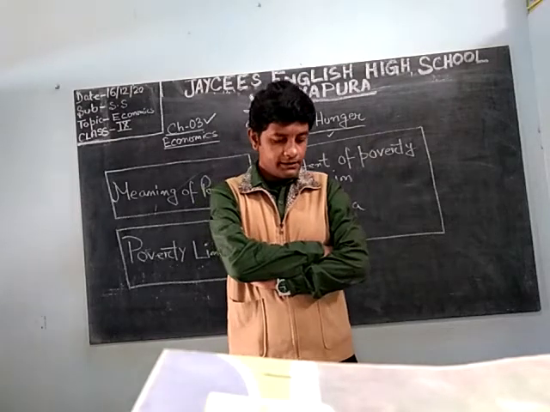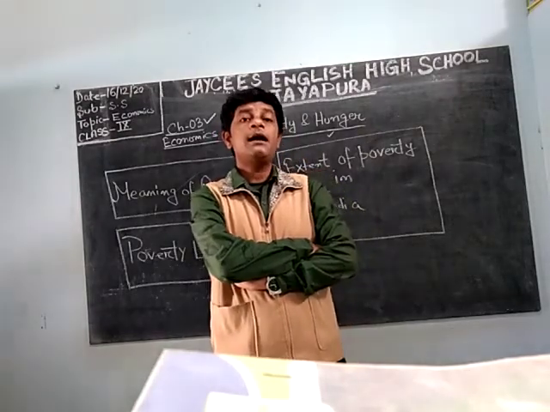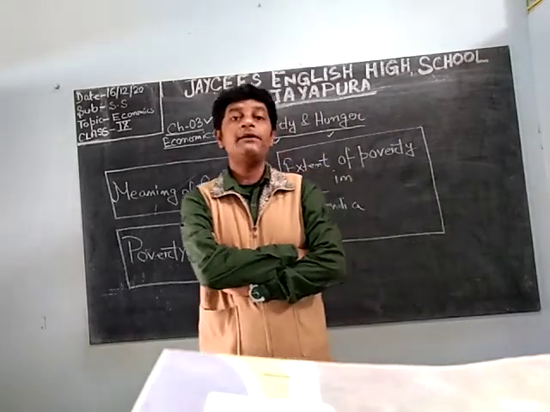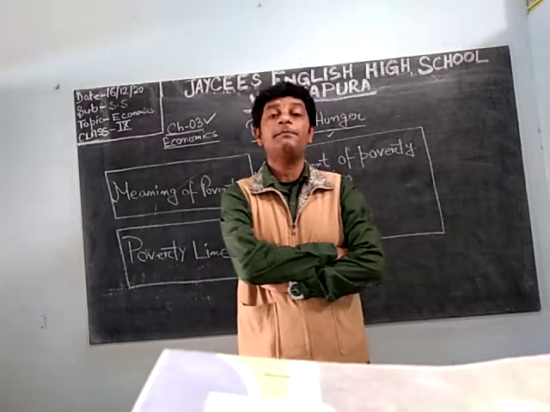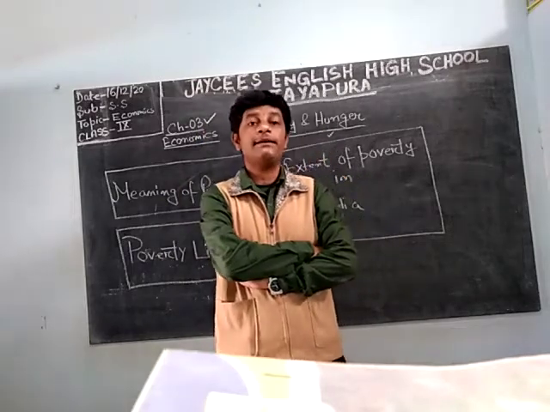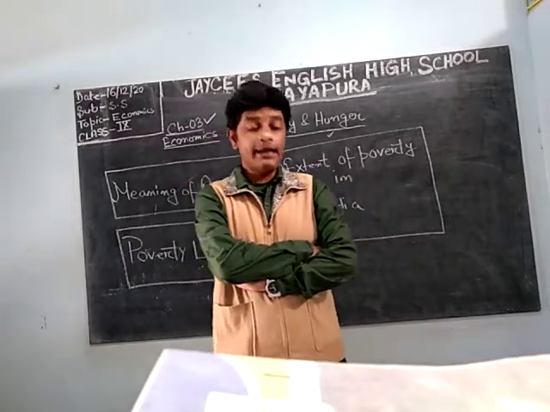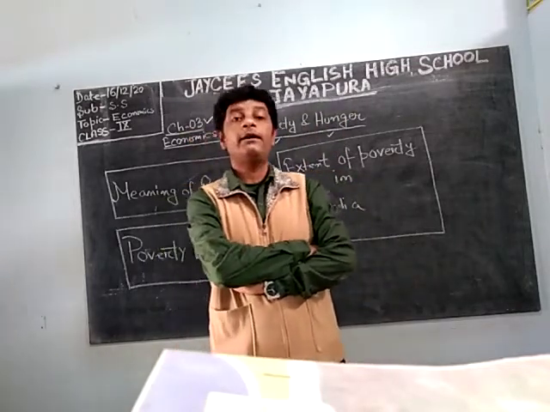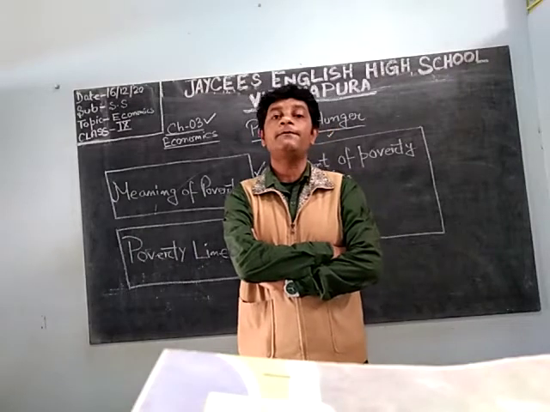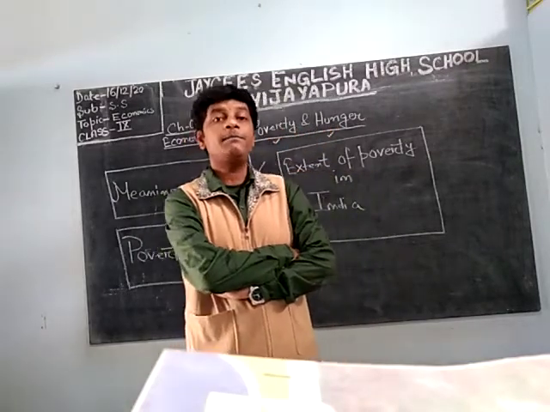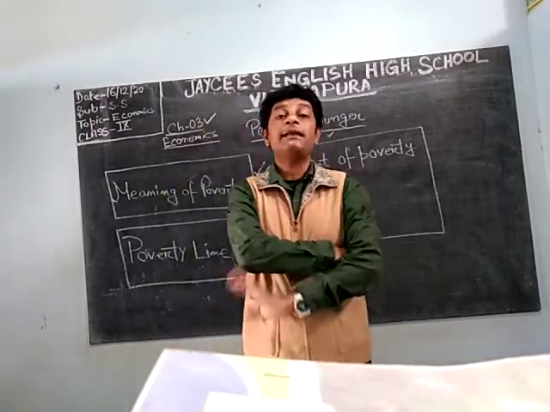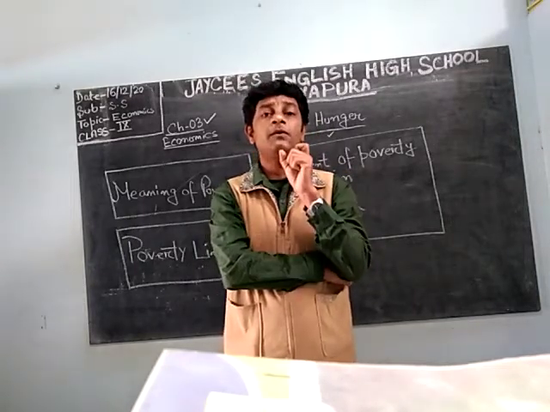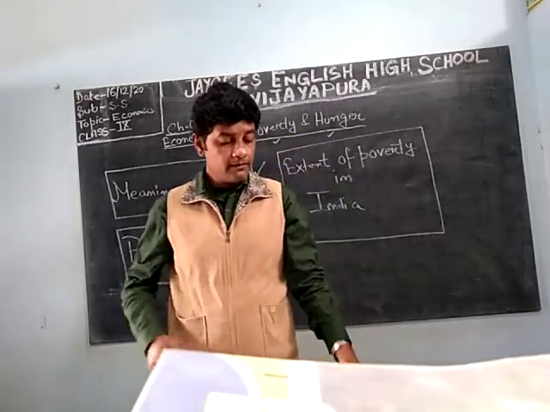Okay, so 9th standard students, this video is a continuation of your last video. In the last video, we started with the economics part of Part 2 Social Science, and the chapter is number 3, and the chapter name is Poverty and Hunger. In that video, we already discussed the meaning of poverty and the meaning of the poverty line. Poverty line means the level, the minimum requirement to fulfill the basic needs of a person.